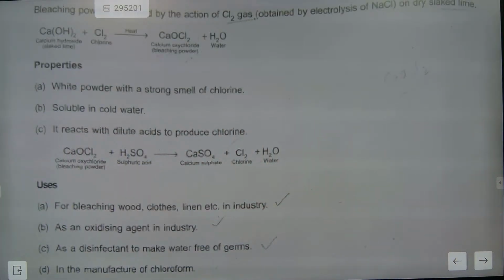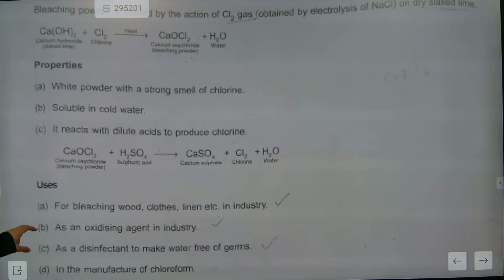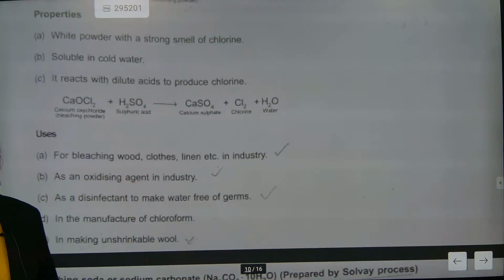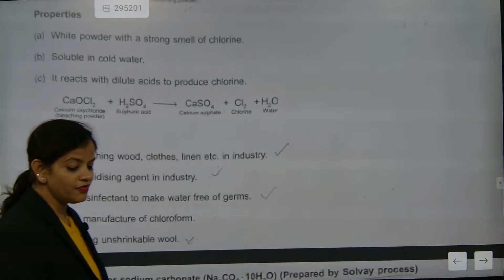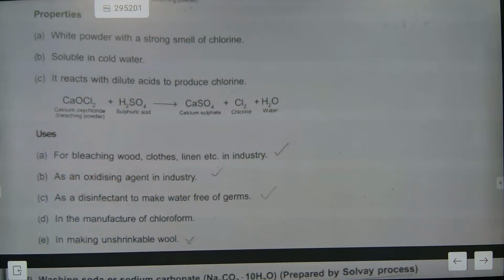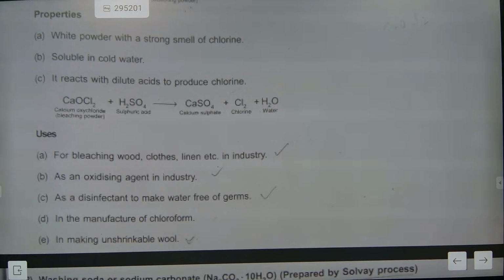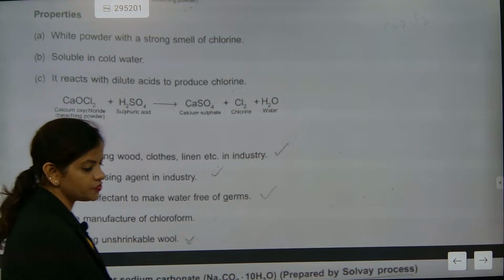When you are using bleaching powder, for what are we using it? Bleaching wood, cloth, linen, and industry. Oxidizing agent in industry. Remember which one will be used in the manufacturing of chloroform? In making unshrinkable wool. So these are exactly some things for which we are using it.